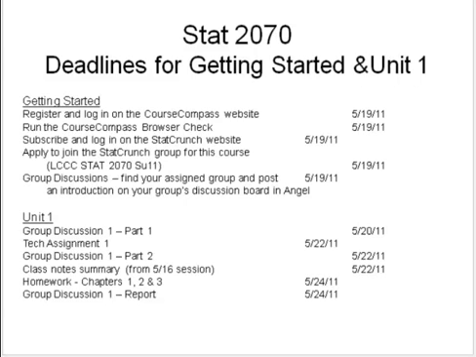You should also have gotten an email that tells you what group you're assigned to. So you can go ahead and find that group discussion board in Angel, and there's one for each group that says, for example, Alpha Group Intros. Go in there and just post a little introduction to yourself so that you and your group can start getting to know each other.